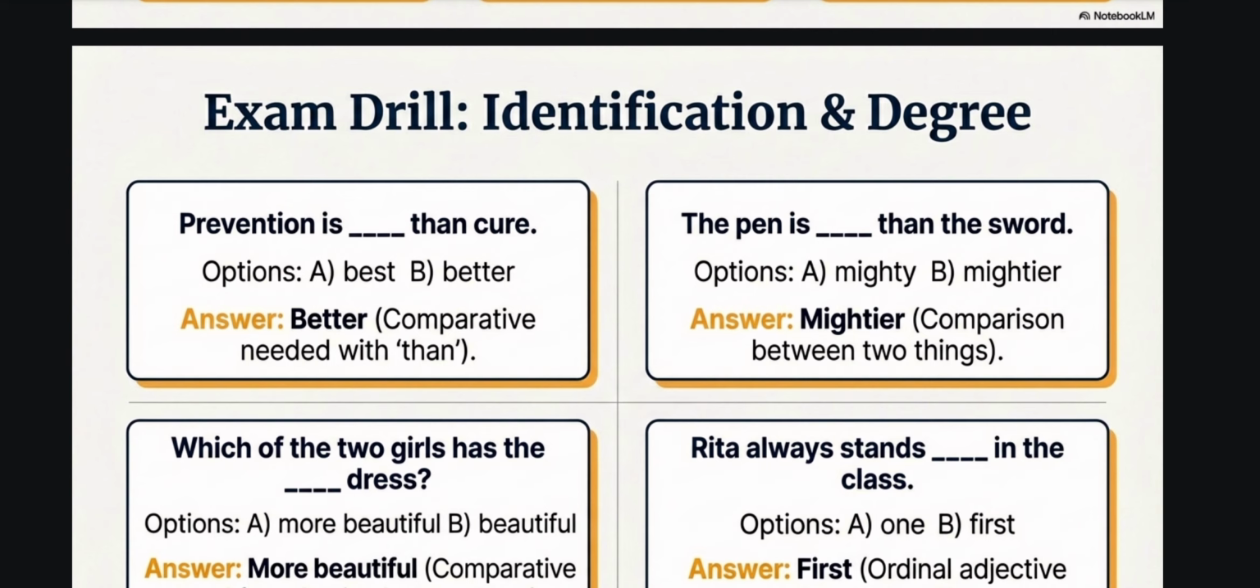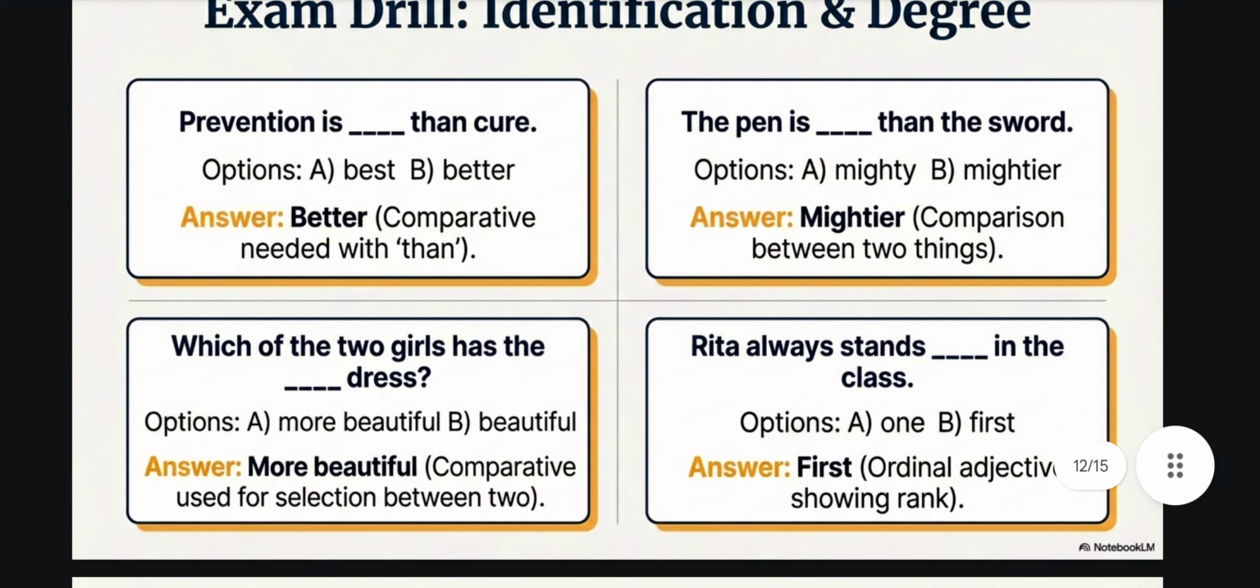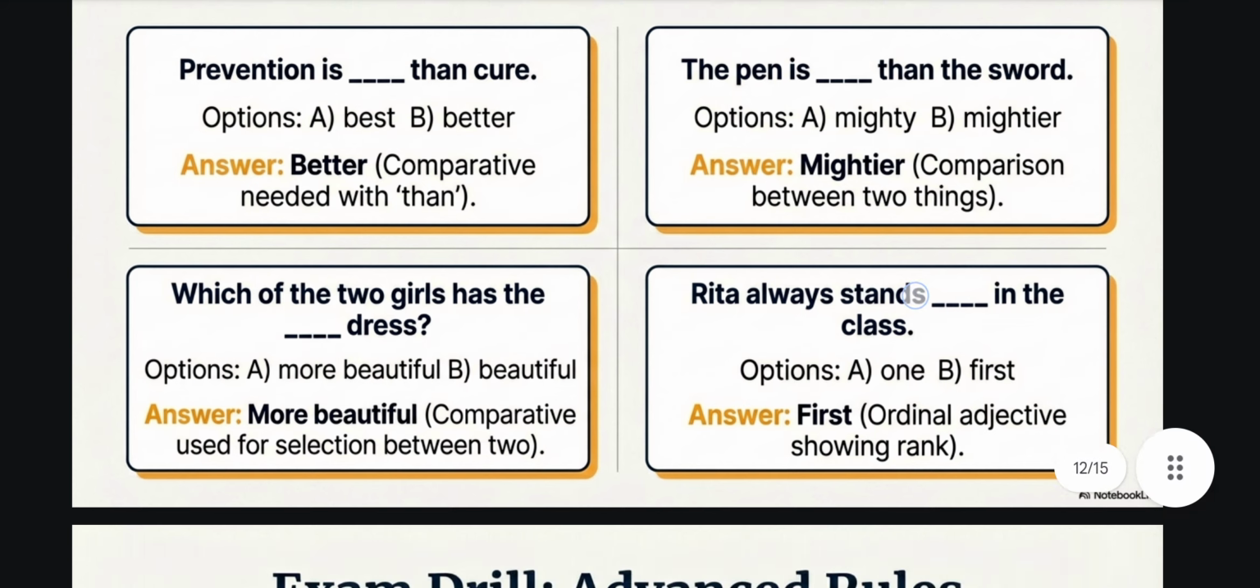Comparison between two. Which of the two girls has the more beautiful dress? Comparative is used for selection between two. More beautiful. Which of them? Ordinal adjective: Rita always stands first in the class.